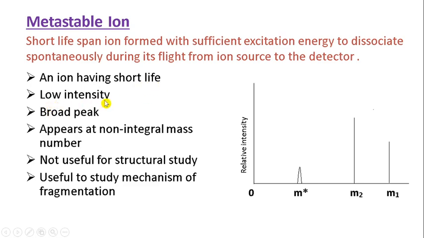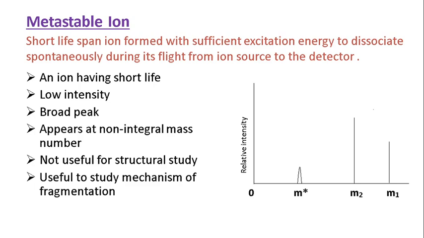The peak has low intensity and is a broad peak. You can see here. And the peak appears at a non-integral mass number. So it is not useful to study the structural aspect, but it is useful to study the mechanism of fragmentation, how the molecules get fragmented.